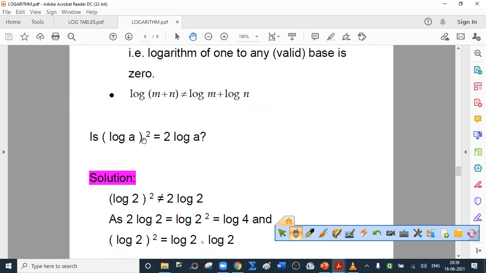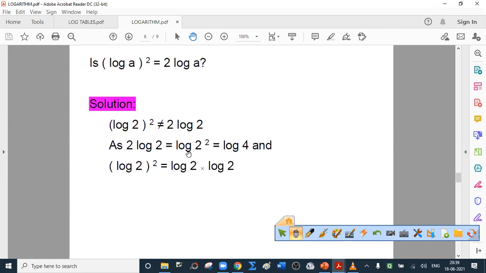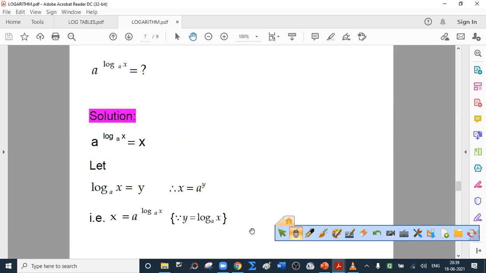Now, one question is asked, is square of log a 2 log a? No. Why? Because what is square of log a? It is log a into log a. That is log 2 into log 2. But what is 2 log 2? 2 log 2 is log of 2 square. Third law, log of m raised to n is n log m. So they are not equal. We will discuss this afterwards. Let me ask you one question.